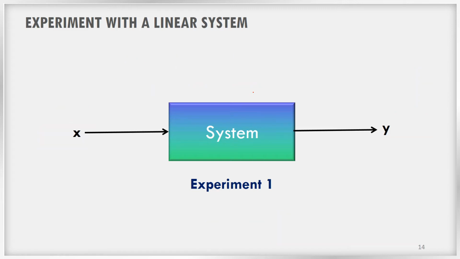What is that rule? Assume that there is an experiment on the system. I am applying an input x and I am getting an output y.